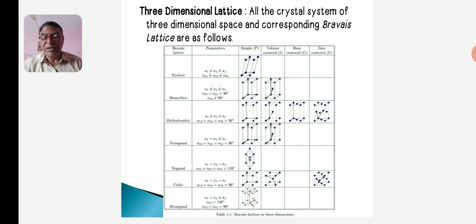It is designated by the letter A, B or C. The designation A refers to the cell in which the faces defined by the b and c axes contain the lattice points, and so on. These are the various types of three-dimensional lattice as shown in the figure.